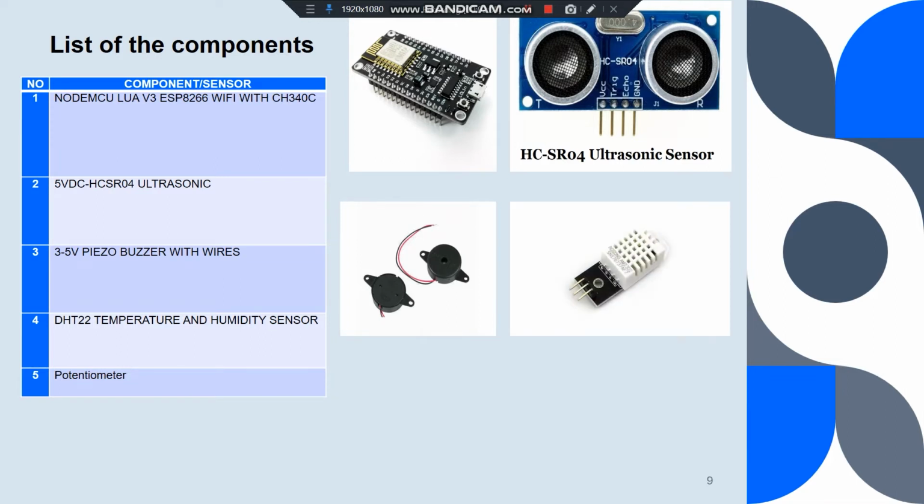And then we have the DHT11 temperature and humidity sensor. This sensor uses a capacitive humidity sensor and a thermistor to measure the surrounding air and spit out a digital signal on the data pin. And then the last one is the potentiometer. The potentiometer acts as a variable resistor to show the level of the water.